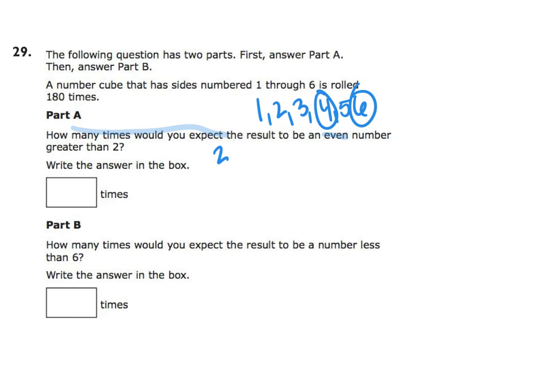Okay, so 2 out of the 6 times we would expect to get an even number that is greater than 2. We know we're going to make a proportion here, 2 over 6 equals x over 180. So we're going to cross multiply.